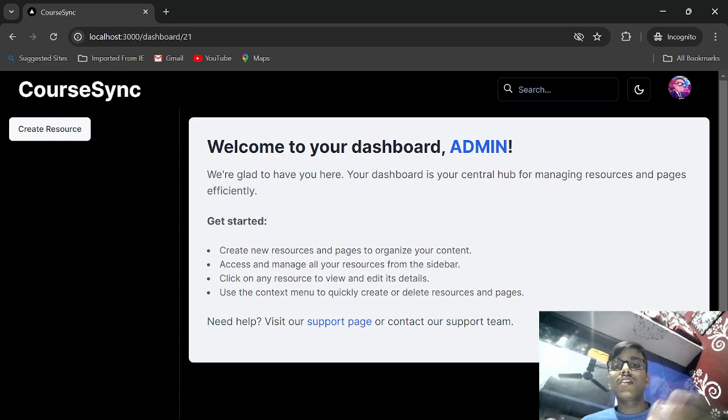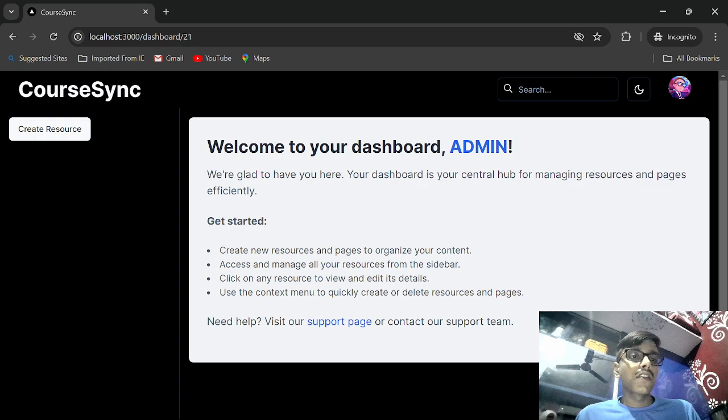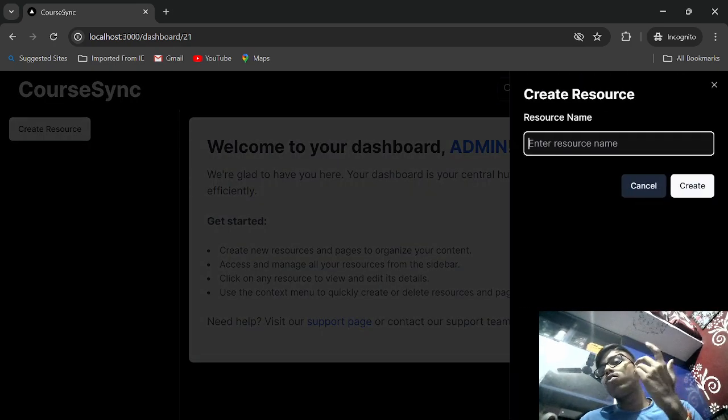And here you can see it is basically a welcome page. It will give you obviously your username, welcome your username, okay? And you can create a space from here. Let's say I need to create a resource.